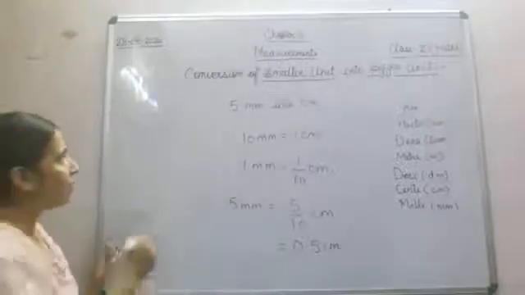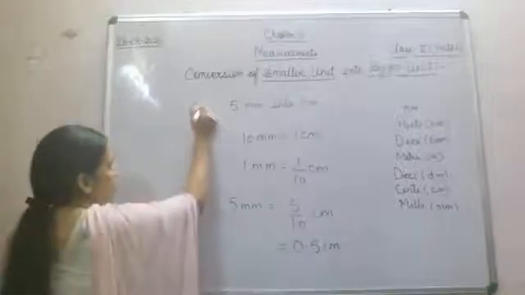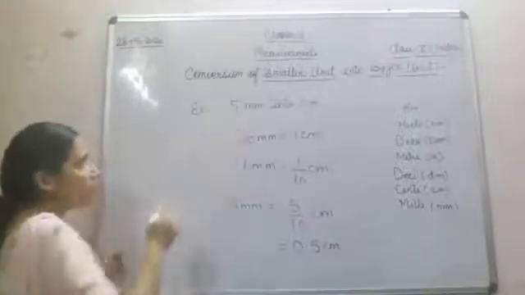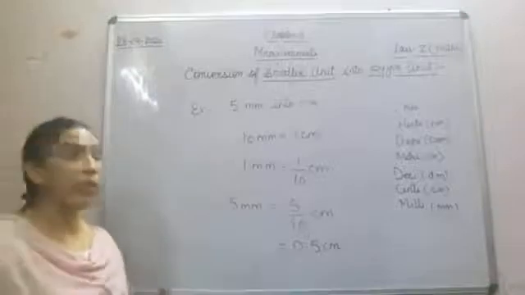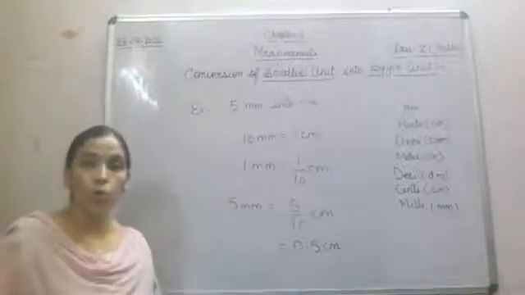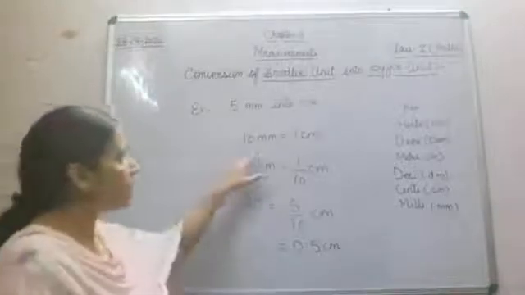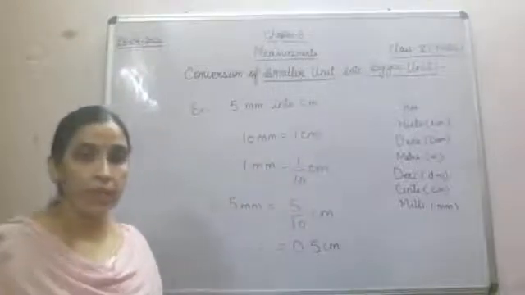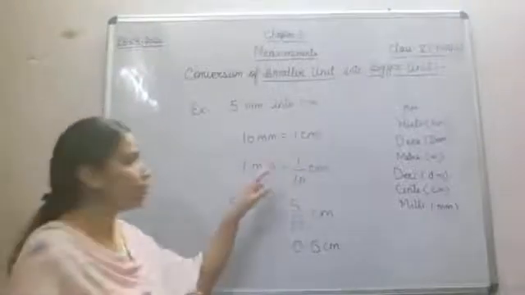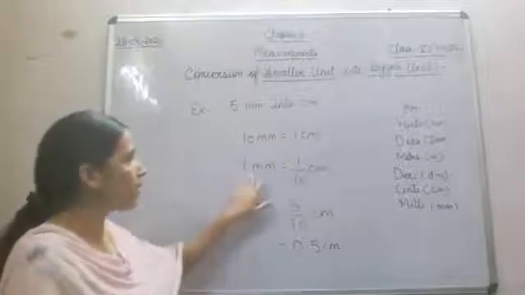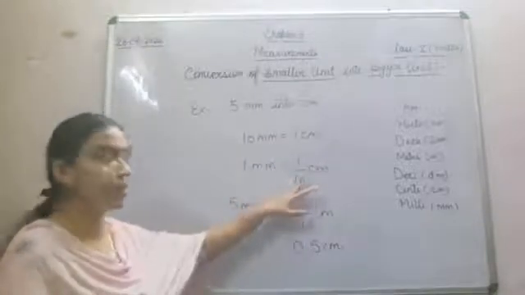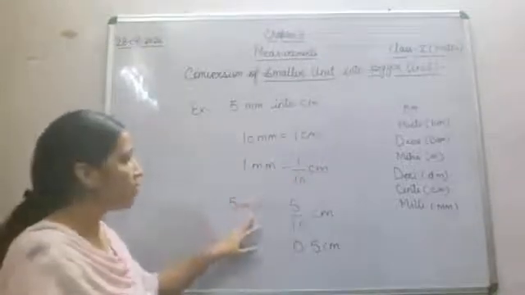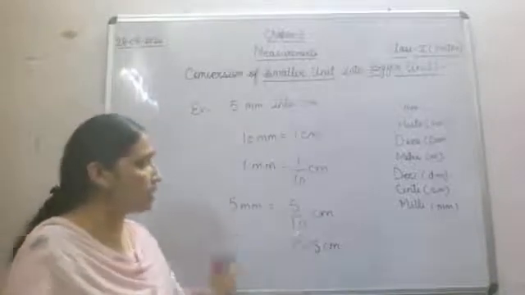This is a general example I have taken, that if you have to convert 5 millimeter into centimeter. As we all know, 10 millimeter is equal to 1 centimeter. It means 1 millimeter will become 1 by 10 centimeter. It means 5 millimeter will become 5 by 10 centimeter.